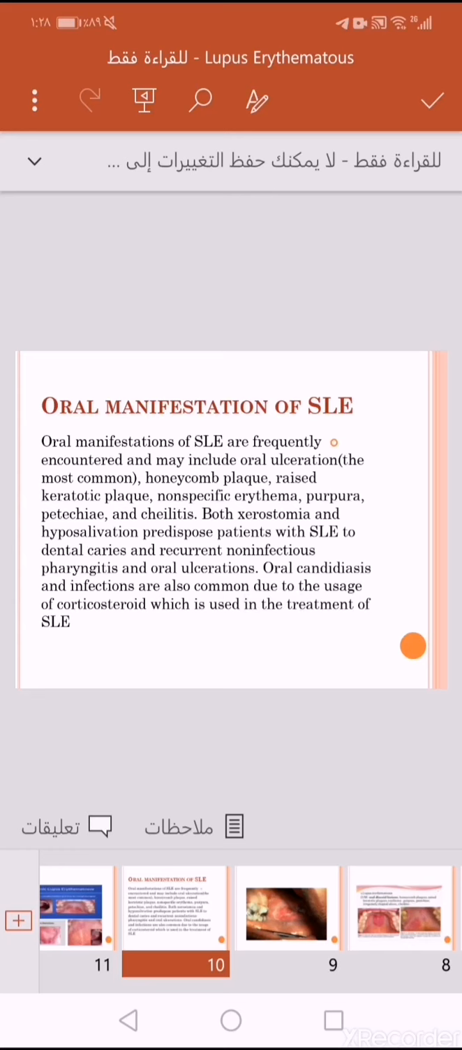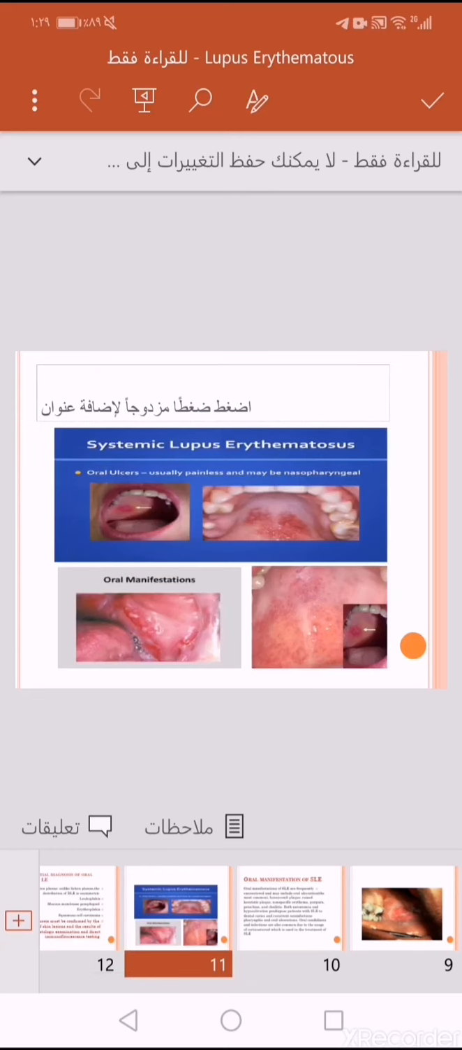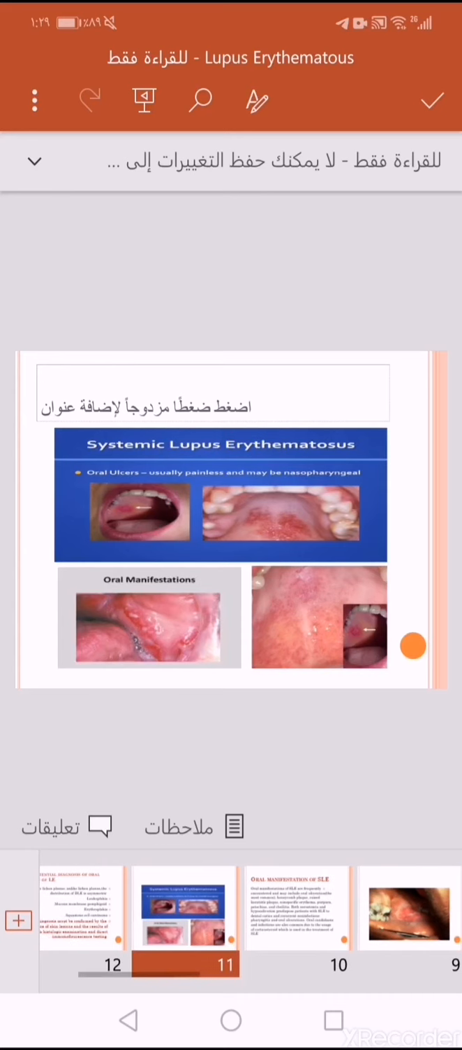Oral candidiasis and infections are also common due to the usage of corticosteroids, which are used in the treatment of SLE. As we know, the type of drugs used for such autoimmune disease is corticosteroid, and these drugs can lower the immunity of the body, so it becomes liable to develop infections. So oral candidiasis and infections are also common. This is systemic lupus erythematosus, with oral ulcers, especially in the palate.